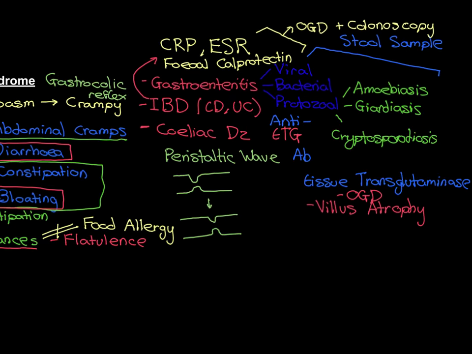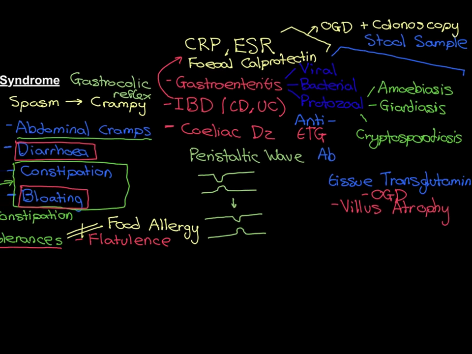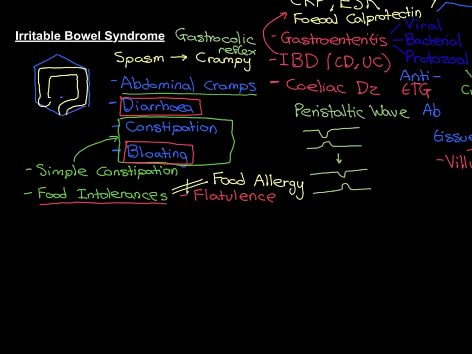However, if all of these tests come back negative, then we can rule out all three of these, and that is when you make a diagnosis of irritable bowel syndrome. So there's the complicated explanation of how you come to this diagnosis. It should be a diagnosis of exclusion.